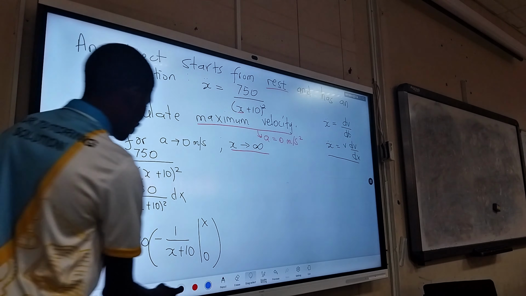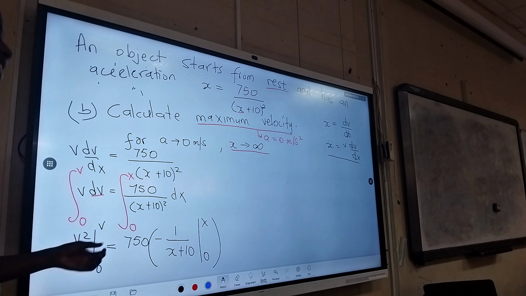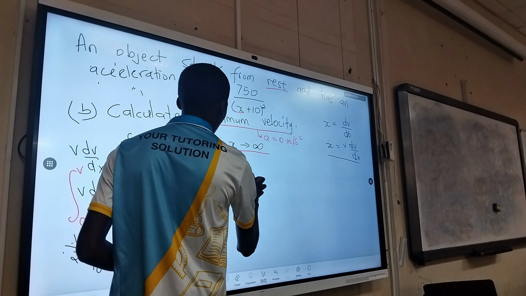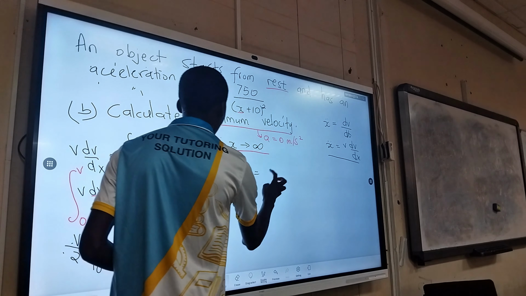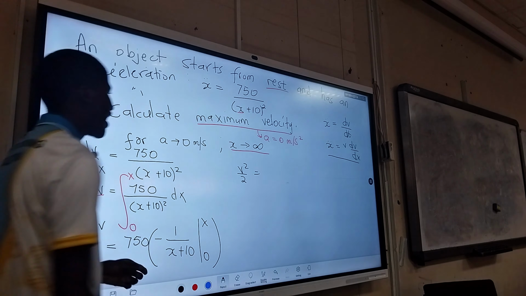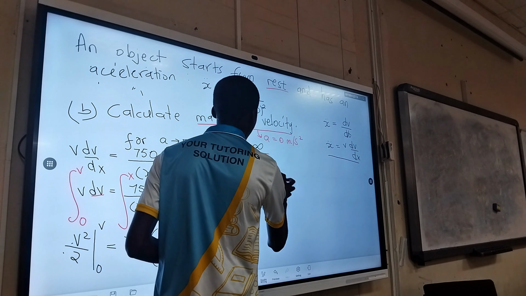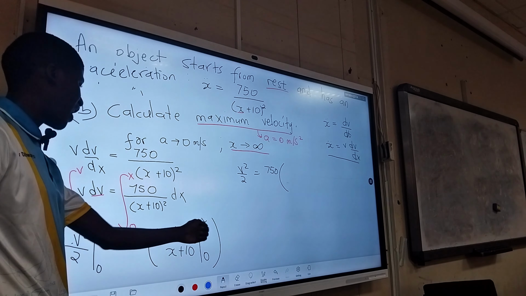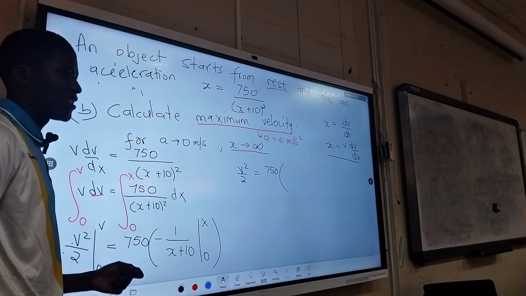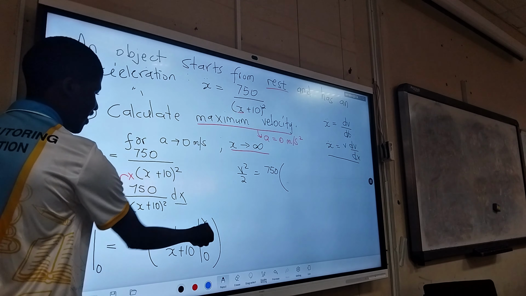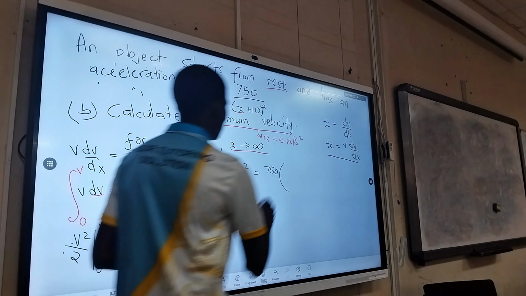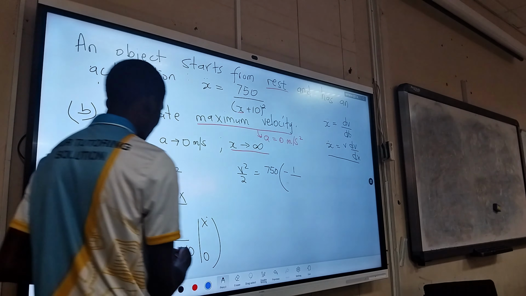Okay. So let's evaluate the integral. On the left side, put the upper bounds, v and then 0. So this will just give us still v squared over 2. And when we integrate the other side, we will have 750 into negative 1 over x plus 10. So you substitute x where there is x, and this is dx. It means where there is x, we first substitute the upper bound, then the lower bound. So this will give us negative 1 over x plus 10.